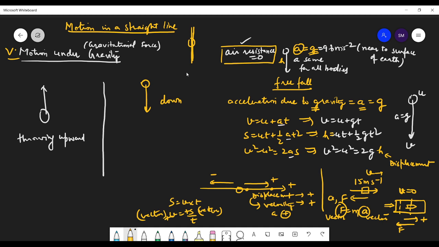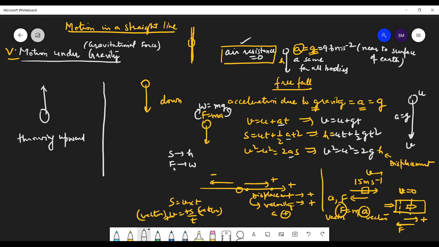And in this case, force has also been given a special name. The force acting on this body, that is ma, is downward. I have replaced a with g, and F I am also replacing with W. So there are three replacements I have done: s replaced with h, force replaced with weight, and acceleration replaced with acceleration due to gravity.